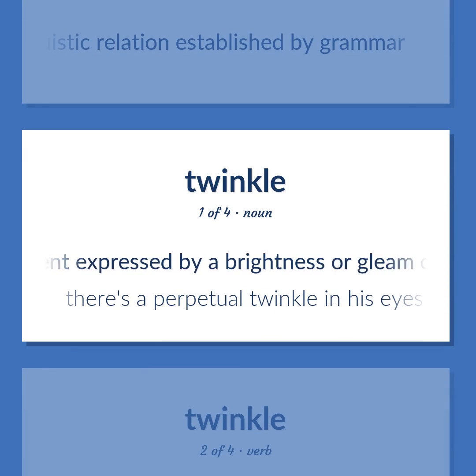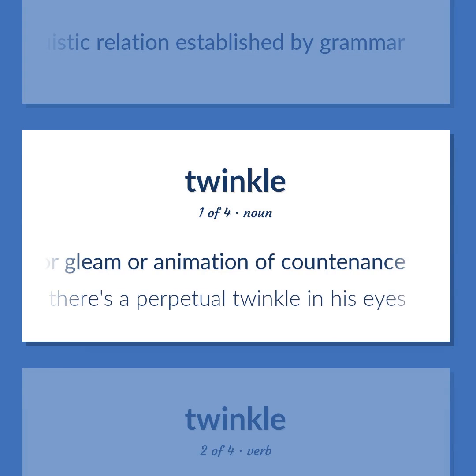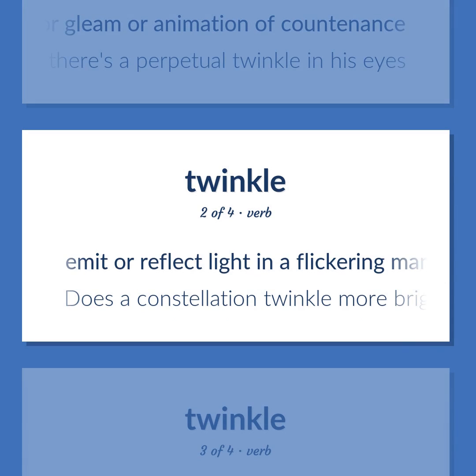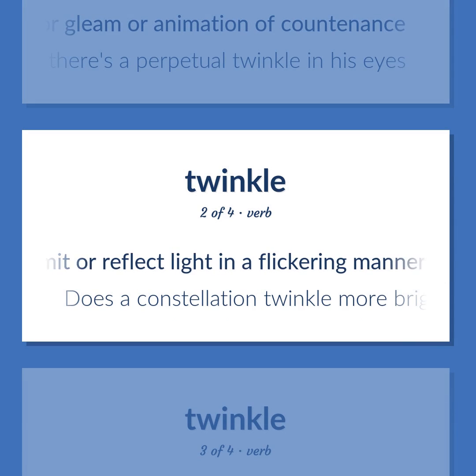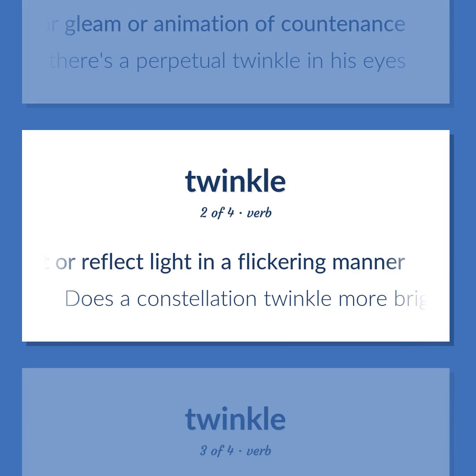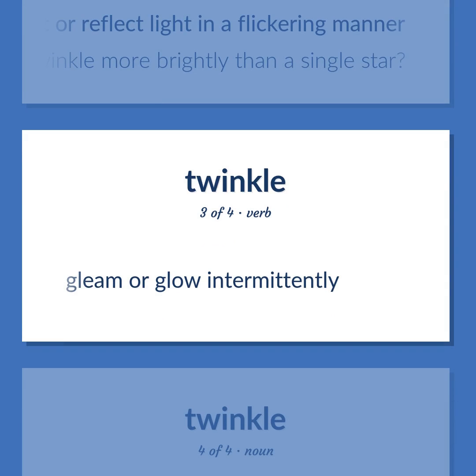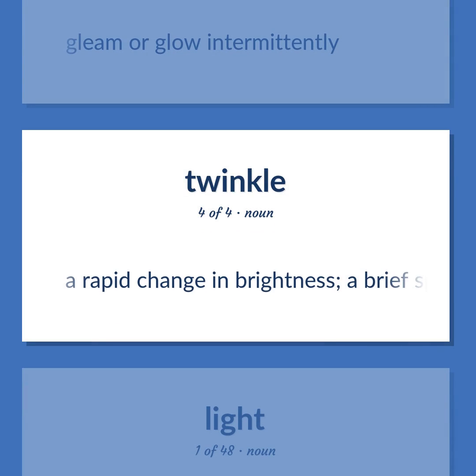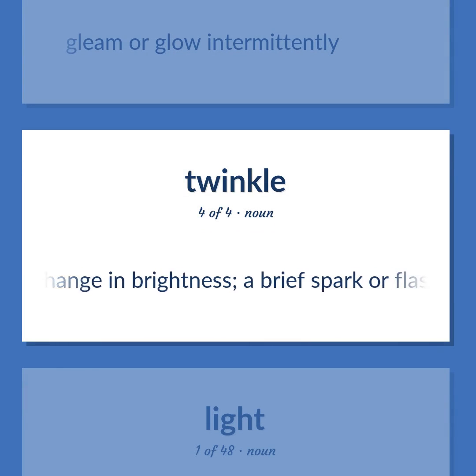Merriment expressed by a brightness or gleam or animation of countenance. There's a perpetual twinkle in his eyes. Emit or reflect light in a flickering manner. Does a constellation twinkle more brightly than a single star? Gleam or glow intermittently. A rapid change in brightness. A brief spark or flash.